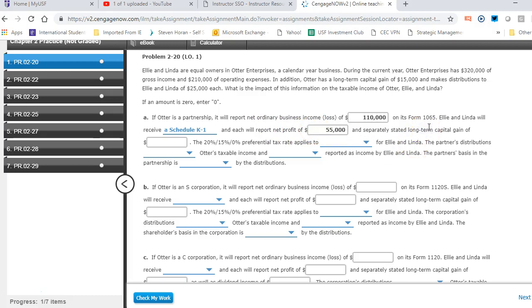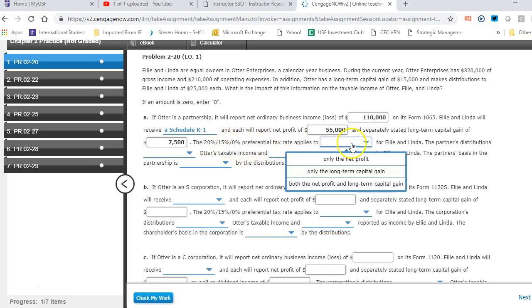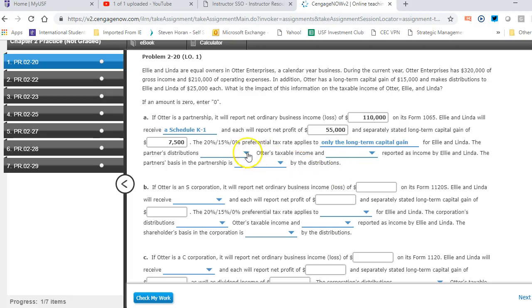Then they also will have a separately stated long-term capital gain, and you can see here it's $15,000 is the gain. They split that evenly, so each receives $7,500, which then is reported on their tax return. Then it says the 20, 15, zero preferential tax rate applies to only the long-term capital gain. Long-term capital gains and dividends are taxed at a lower rate. I know a lot of you would have just finished up individual tax, and you would obviously just carry that information over to this class.